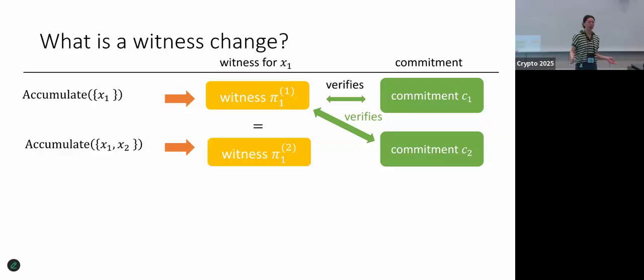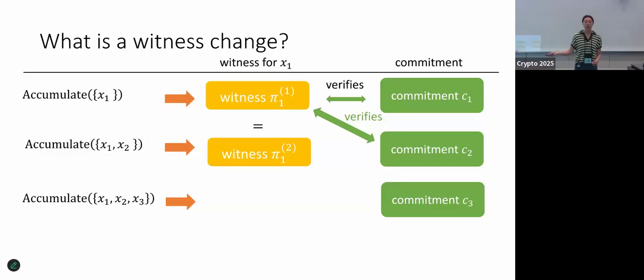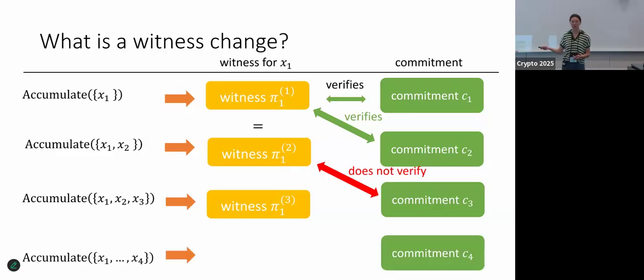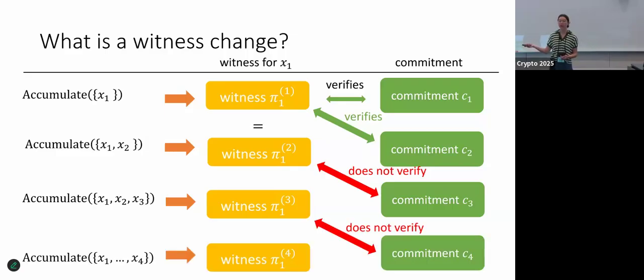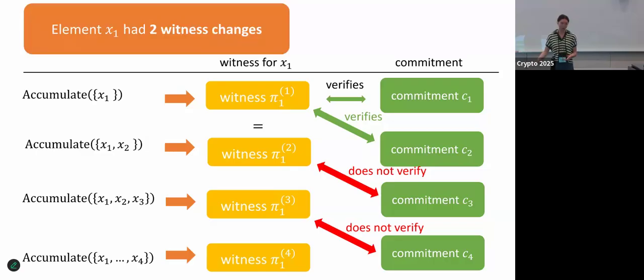But you can imagine as we add X3, we get a new commitment, and now the old witness no longer verifies. And so as you repeat this process, sometimes it'll still verify, sometimes it won't. And the number of witness changes is just the number of times we had to change the witness for X1 throughout this whole process. So here we had 2 witness changes.